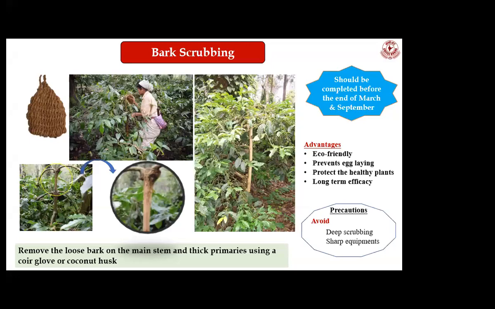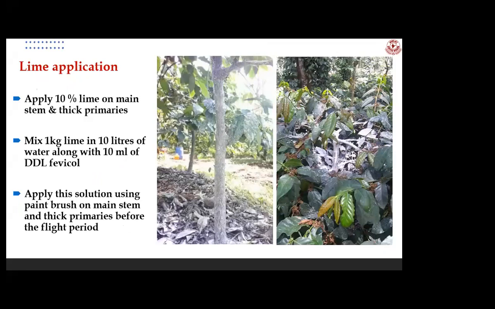So if you calculate the total amount incurred for the management of white stem borer in some other plant and bark scrubbed plant, it will almost be equal. So you can make 100% sure bark scrubbed plants are not infected with white stem borer, unless your bark scrubbing is 100% true. Then, followed by bark scrubbing, we have another strategy called lime applications.